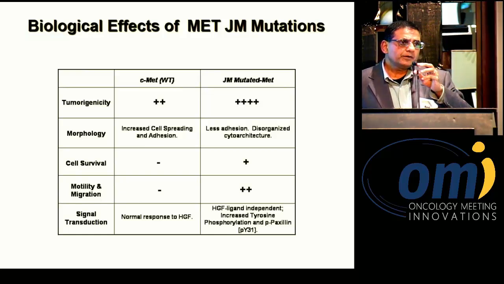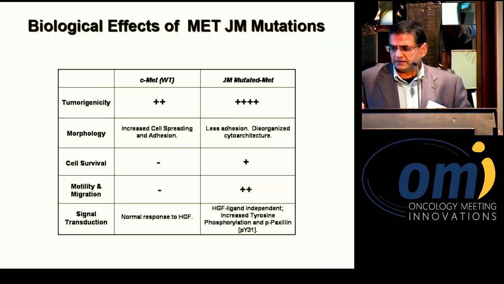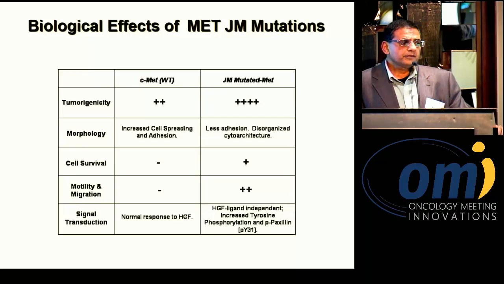So what about these juxtamembrane domain mutations? You hear a lot about that. There are several papers published, and I'll actually show you those things. What is the evidence that indeed it's important for gain of function for tumorigenesis as well as proliferation?